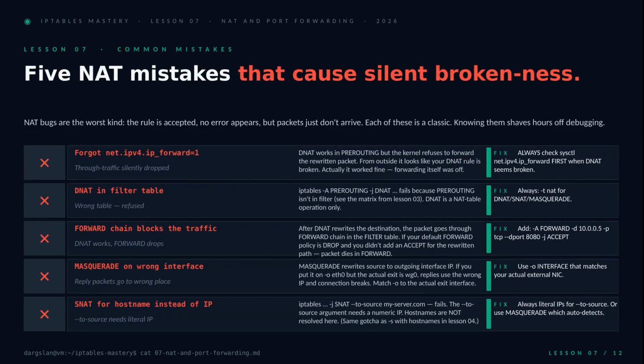Before you go off and build your own NAT setups, let's talk about the 5 mistakes that will eat your afternoon. They're all silent. No error, no warning, just packets vanishing. Forgetting IP forward, putting DNAT in the filter table, leaving forward set to drop, MASQUERADE on the wrong interface, or passing a hostname to source. Every one of these has burned every engineer I know at least once. Memorize the fixes on the right. That column is the cheat sheet you'll come back to.